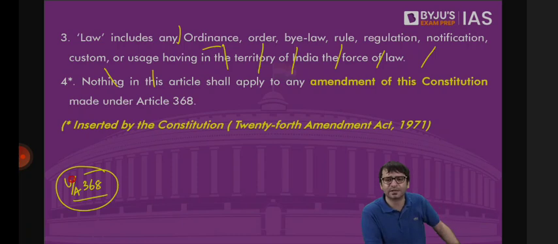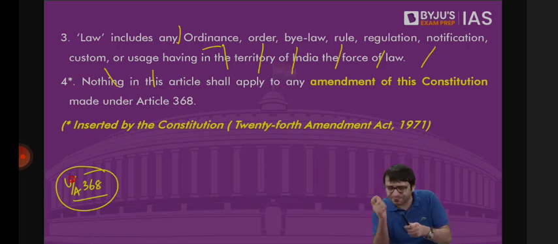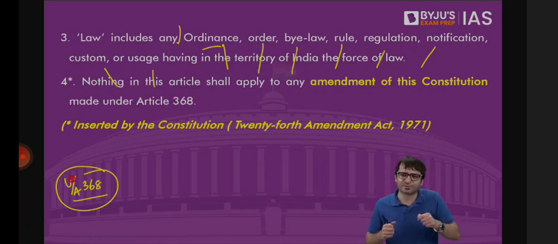It says the bill can be introduced in Parliament in either Lok Sabha or Rajya Sabha. Then it should be passed by special majority. If it affects the federal features, we need the ratification by half of the states as well. All this procedure is mentioned. That means this procedure has to be followed by Parliament while amending the Constitution. So how can you say Parliament does not have the power to amend the Constitution?